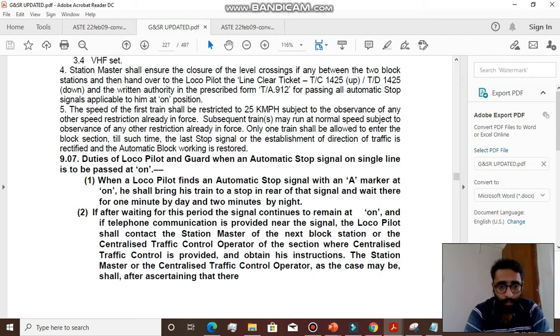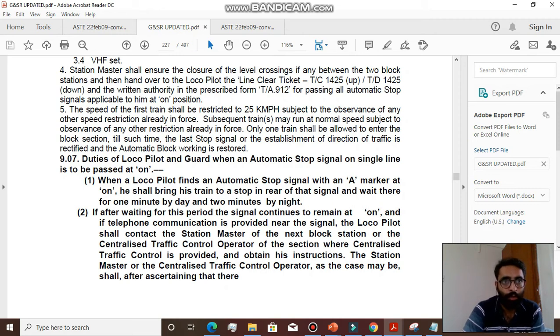So when a loco pilot finds an automatic stop signal with an A marker at on, he shall bring his train to stop in rear of that signal and wait there for 1 minute by day and 2 minutes by night. People who are working in automatic block sections would already know all this, but it's very important that you write it in the correct manner to get the needed marks, right?